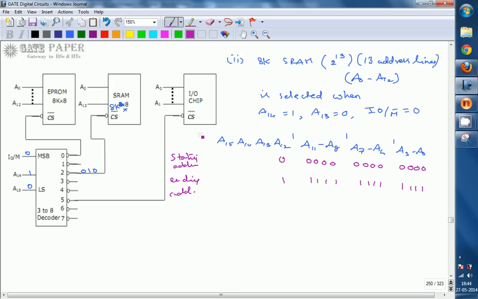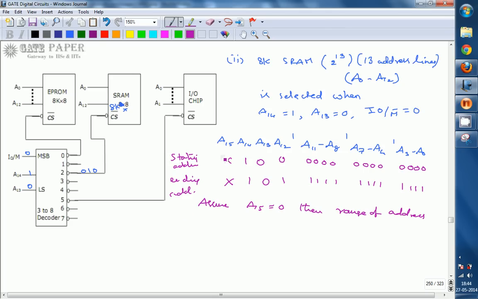Next, A13 and A14. A13 is 0, A14 is 1, so it can be written as 1 0. A15 is not specified in the diagram, so it can be treated as don't care. So assume A15 is equal to 0. To write the range, assuming A15 is equal to 0, the range of address can be written as starting address.